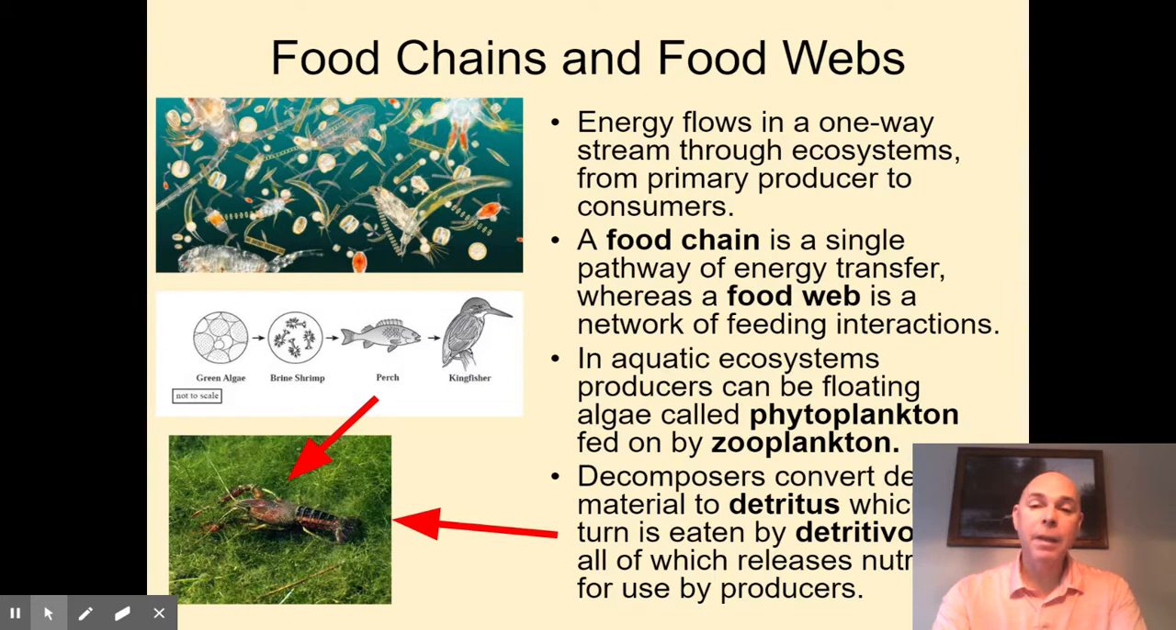And the organisms that feed on these phytoplankton, these floating microscopic organisms, are called zooplankton. Think of that word zoo, so animal-like plankton. So they are heterotrophs, whereas phytoplankton would be considered autotrophs.